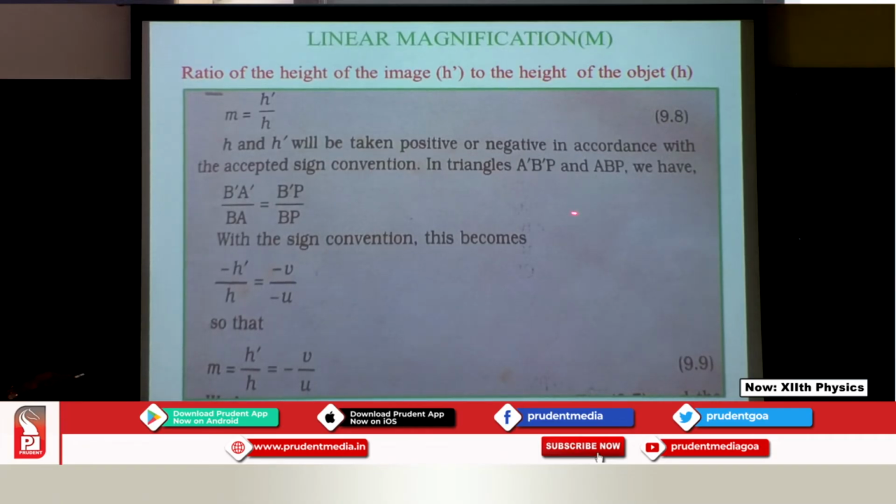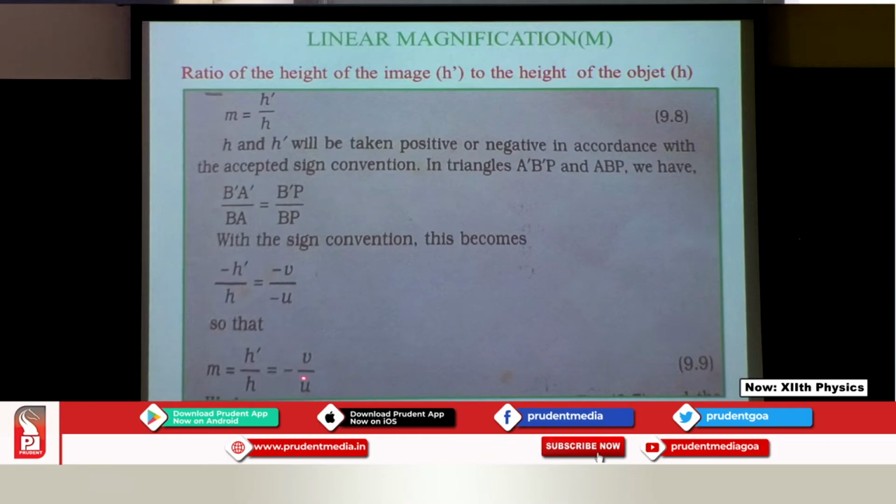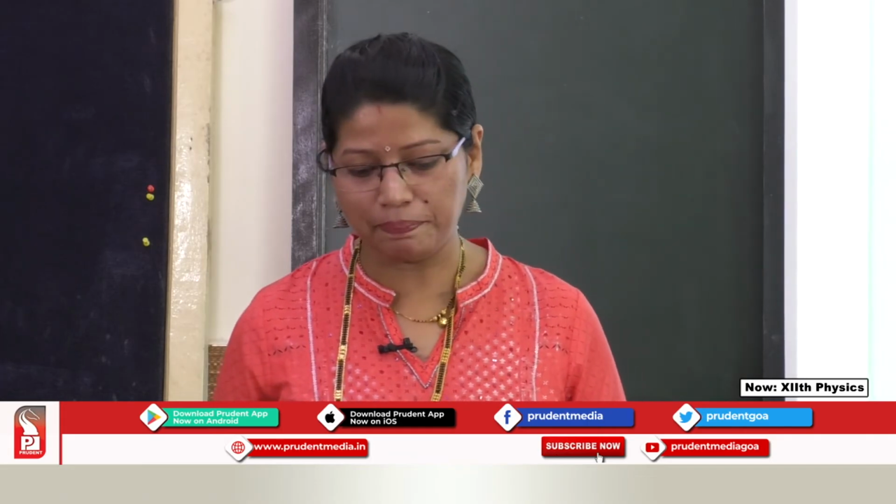Now same way as we had done previously, I have taken A dash, B dash P and ABP, which are similar, so I get this particular equation, and with the sign convention I know this is my image distance, this is the object distance, so I have taken it, I can cancel out the negative sign, and finally what I get is this. So your magnification is going to be h dash upon h, that is the image upon the object, is minus V upon U. V is the image distance and U is the object distance. So this is about the linear magnification of the concave mirror.